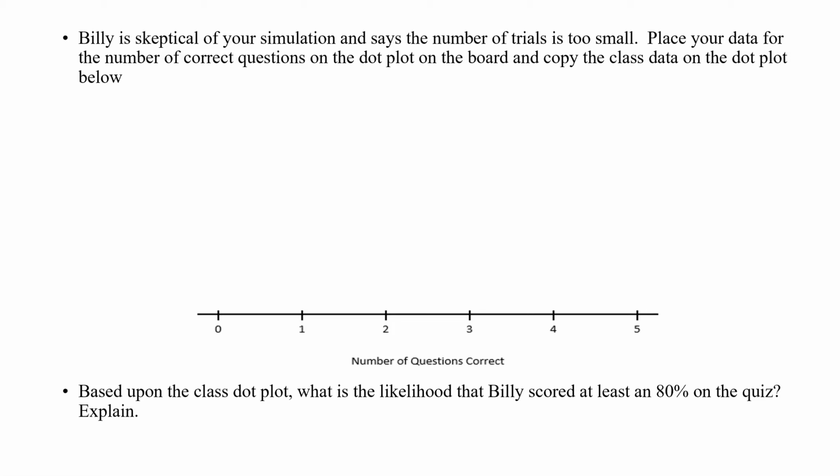So we are obviously not in class to do this all together. However, I've already run 10 trials, so I'll run about 20 more trials and we'll copy all of that information on this dot plot below. It asks to put a dot for the number of questions correct. So for the first 10 trials, I had 2 with 0 correct. I had 4 with 1 correct, and then I had 4 with 2 correct. Again, at this time, I'll be running 20 more trials for a minimum of 30.